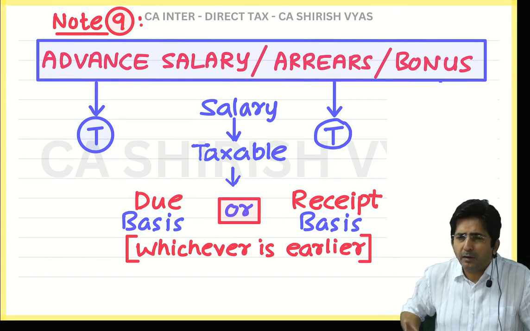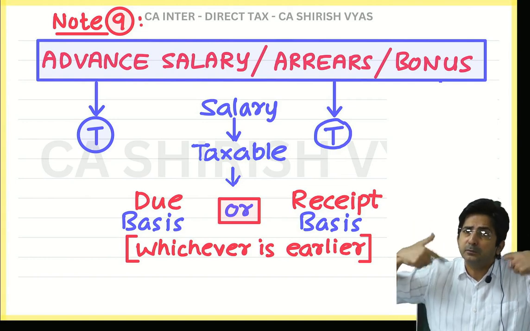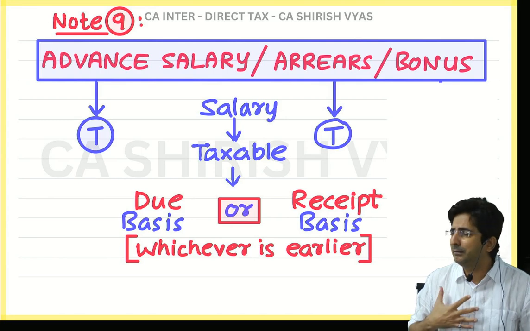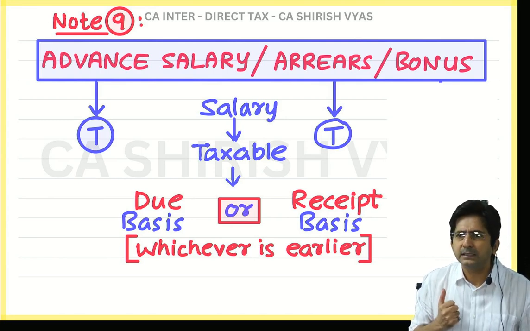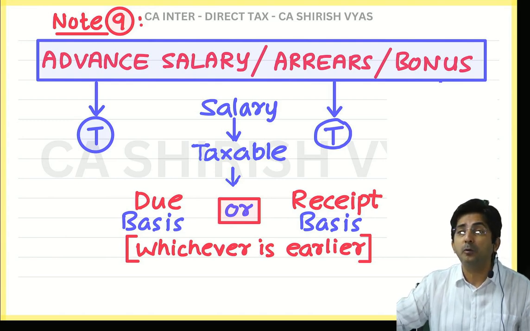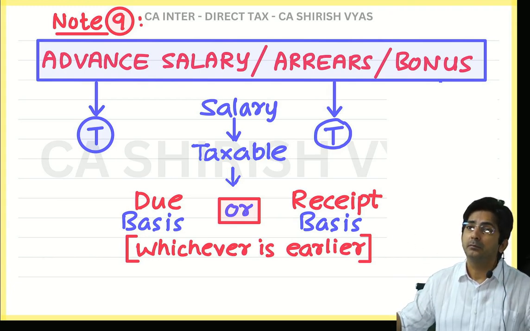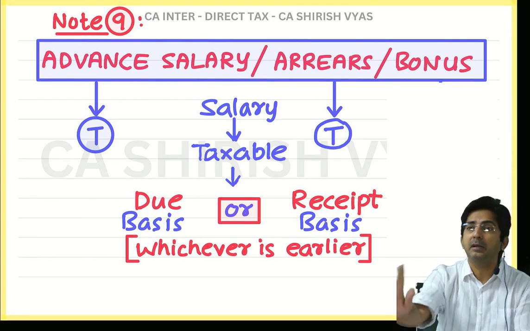If the employer happily gives, you will take it. But suddenly the boss changes his mind. No, sorry, I thought of giving a bonus, but I am in financial crisis, I cannot give it. So it is a dicey thing, and the government also knows this. That's why the government says, just because the bonus is announced, we will not tax you. Only when you actually receive it, we will tax you.